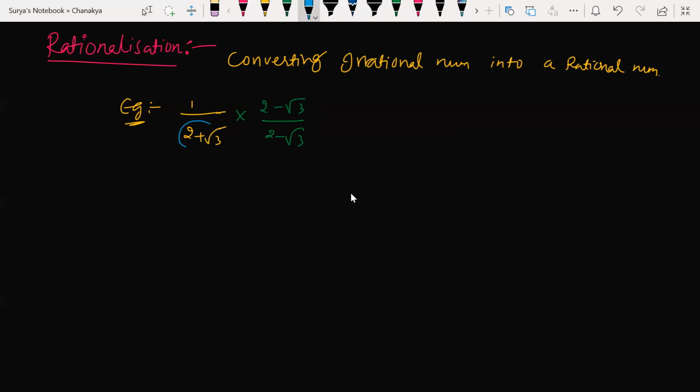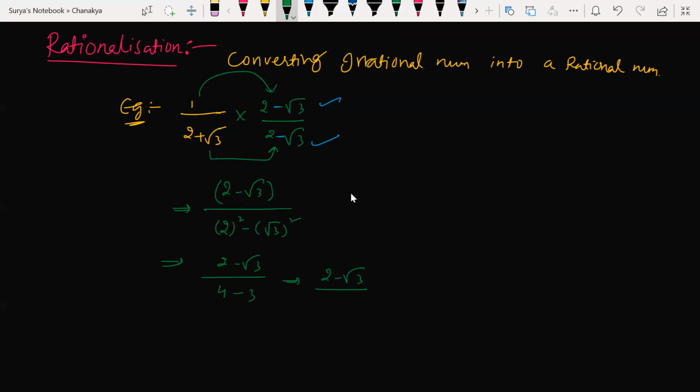See here, I have plus here. I'll be multiplying and dividing with the opposite sign, which is minus. Now we will simplify this. So 1 into 2 minus root 3, which is 2 minus root 3, divided by the denominator, which is 2 plus root 3 into 2 minus root 3, which is 2 square minus root 3 whole square. Correct? So 2 minus root 3 divided by 4 minus 3, which is 2 minus root 3 divided by 1. So this is how you rationalize basically.